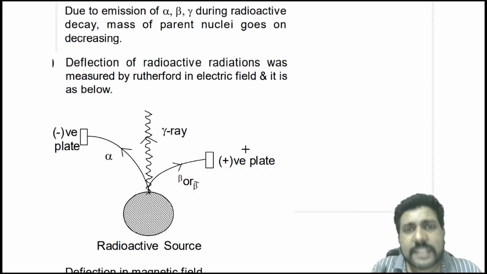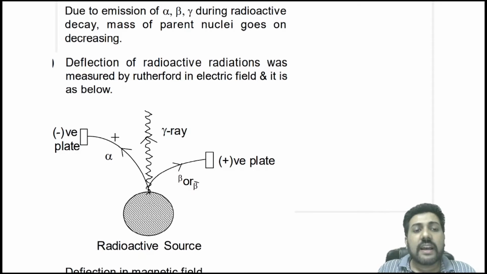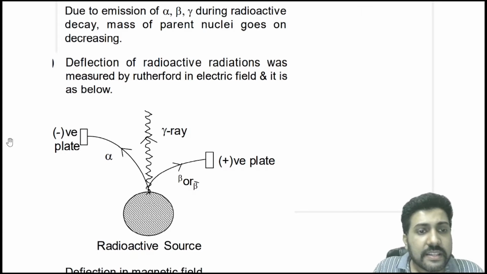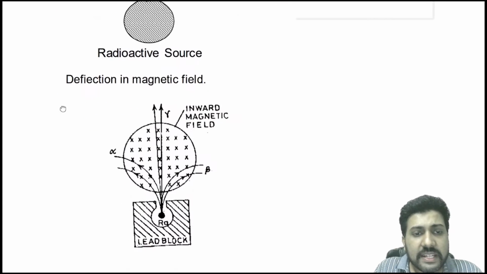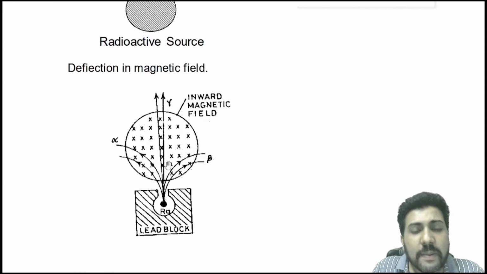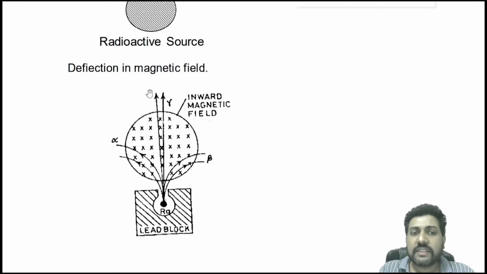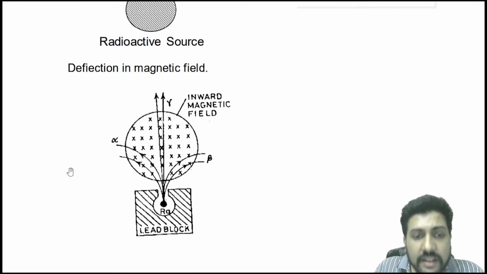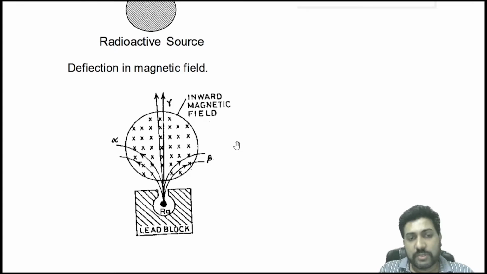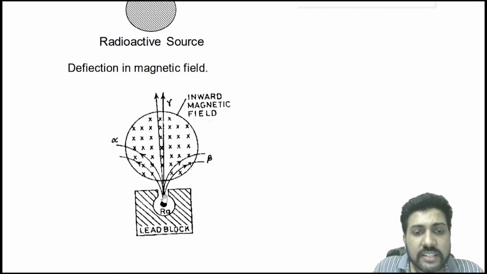But the gamma rays, being chargeless, are not deviated by the electric or magnetic field. In the same way, in a magnetic field, you will see that the gamma rays are not deviated. Alpha particles and beta particles deviate in opposite directions. So if this circle is formed in this direction, this circle will be formed in this direction, for alpha and for beta.